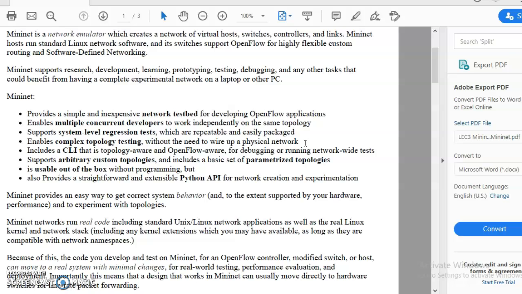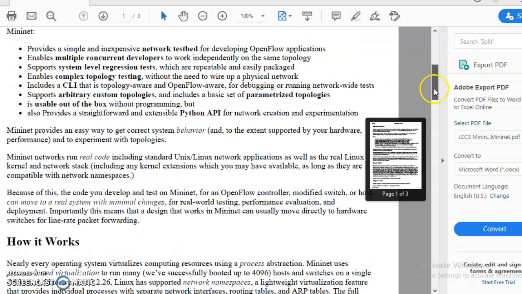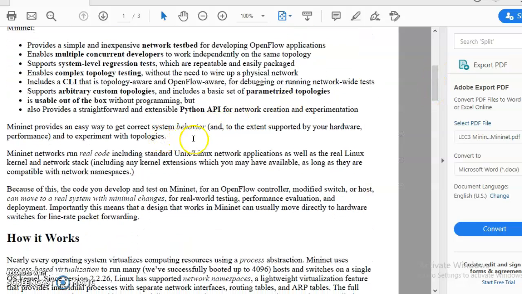It includes a CLI, command line interface, that is topology aware and OpenFlow aware for debugging or running network-wide tests. It supports arbitrary custom topologies and includes a basic set of parameterized topologies. It is usable out of the box without programming, but also provides a straightforward and extensible Python API for network creation and experimentation. Mininet provides an easy way to get correct system behavior and to experiment with topologies.